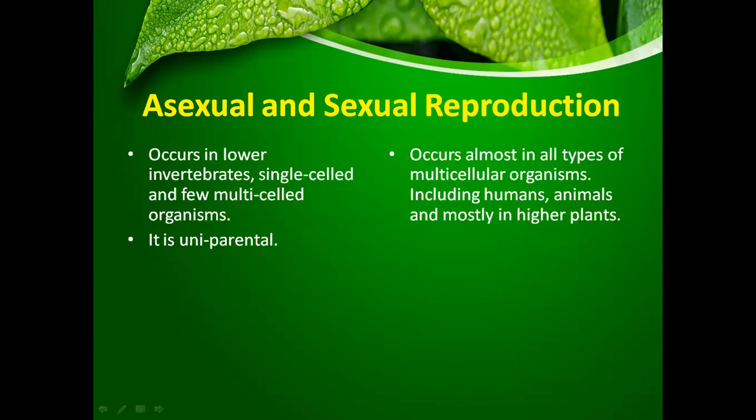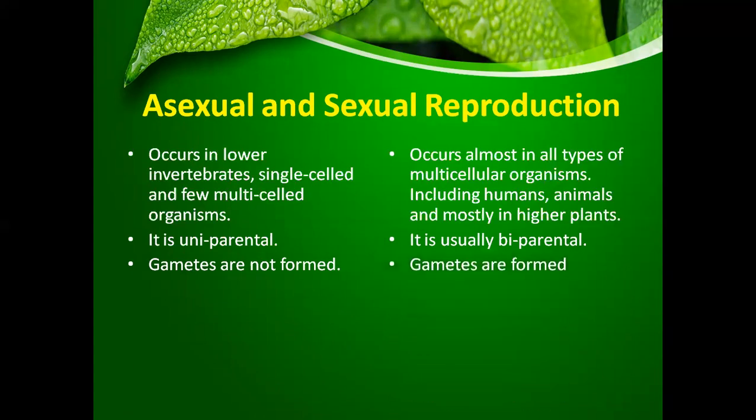Sexual reproduction is biparental, which means that both parents are involved, the male and the female parent. Gametes are not formed in asexual reproduction. No sex cells or reproductive cells are required, whereas in sexual reproduction, gametes are formed.